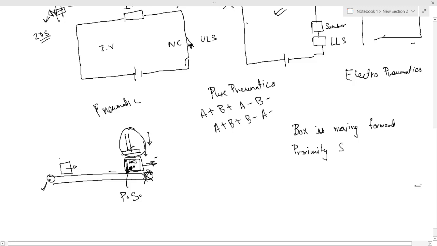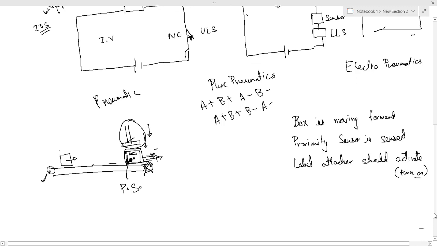proximity sensor is sensed. As soon as the proximity sensor is sensed, what should happen? The label attacher should activate, right? Basically turn on. So it will attach the label, it will go back. By the time the label attacher goes back, the box has moved ahead and the proximity sensor is desensed, right? So this is a simple circuit that we have to make, right?